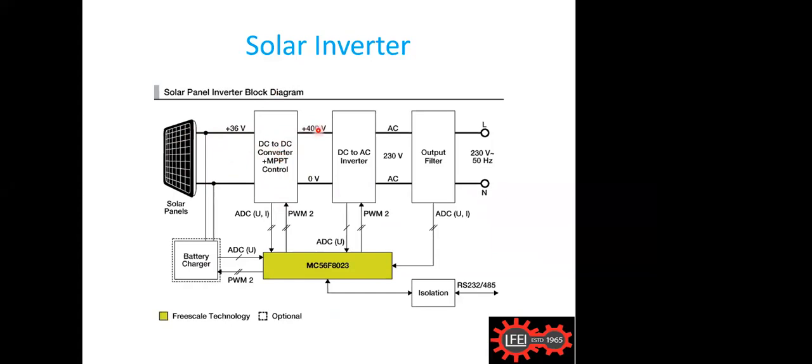And that DC is made around 400 volts. This 400 volts is again converted to AC, and this AC is filtered and connected to the normal line out. Okay, so this is the function of a normal AC solar inverter, and you see the voltage difference and all that. And you see this complete control is done by a microprocessor, this MC56F8023. It's a microprocessor. This is the one controlling all these output lines. Okay.